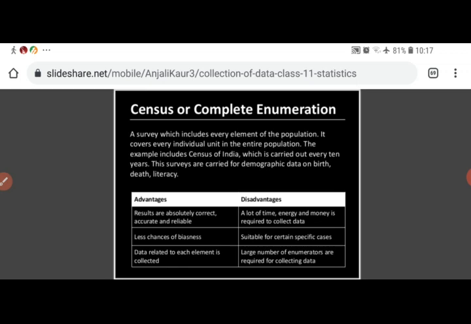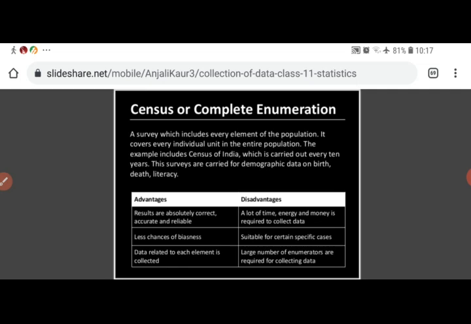Now, what are the advantages and disadvantages of census survey method? I already told you that the results are absolutely correct, accurate and reliable. The basic advantage of census survey method is that the results are absolutely correct, because each and every unit of the population is studied.